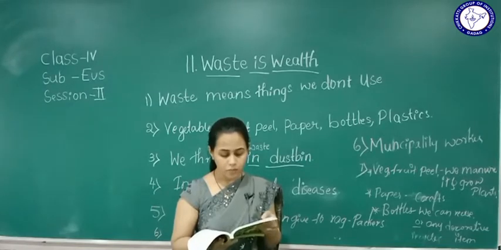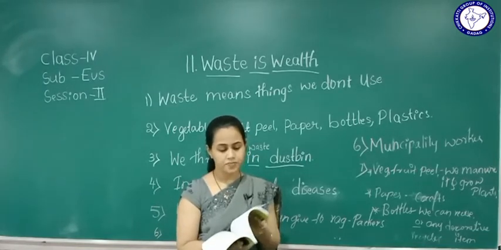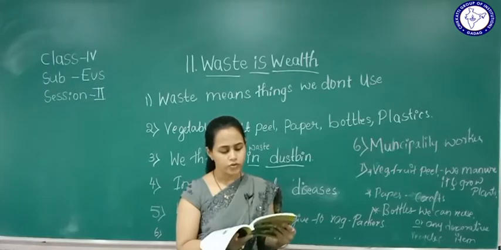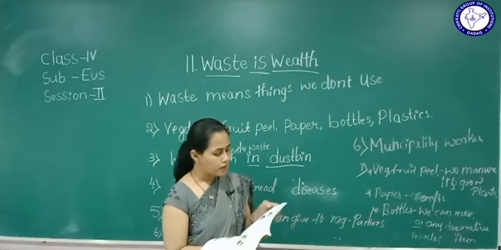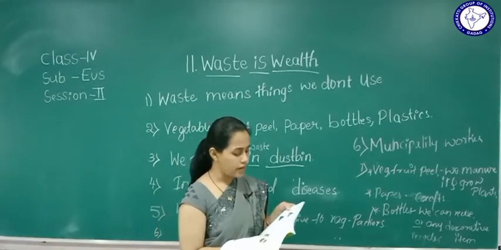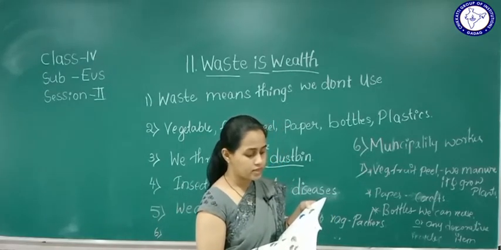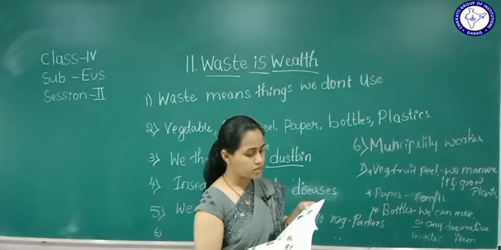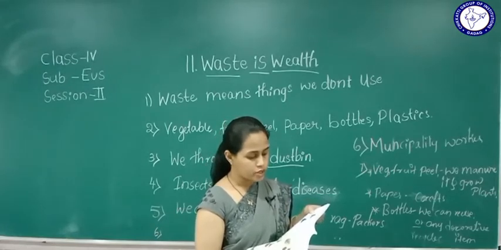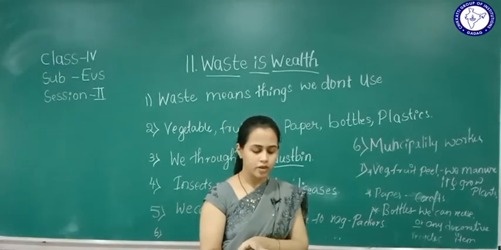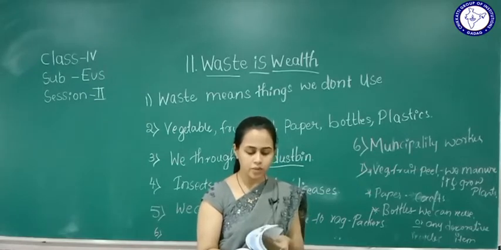I throw hazardous waste into the compost pit. Is it right? Hazardous waste has paint, insecticides, poisonous chemicals, broken tubes. Can we compost it? We can't decompose it.